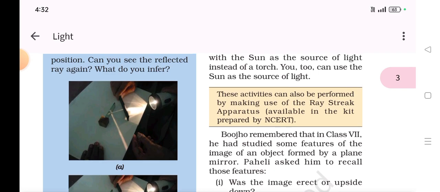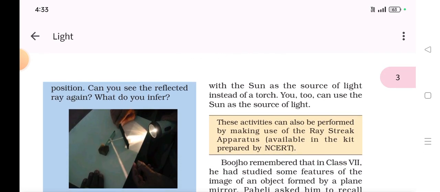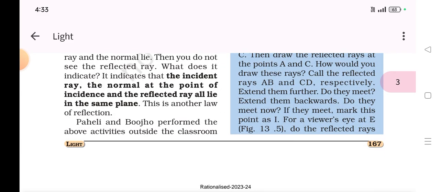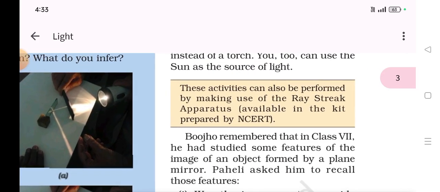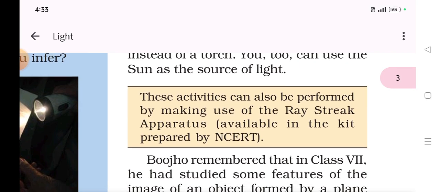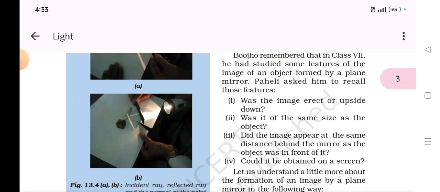So next thing, with the sun as the source of light instead of a torch, you can use the sun as the source of light. These activities can also be performed by making use of the raised track apertures available in the kit prepared by NCERT. Not necessary.